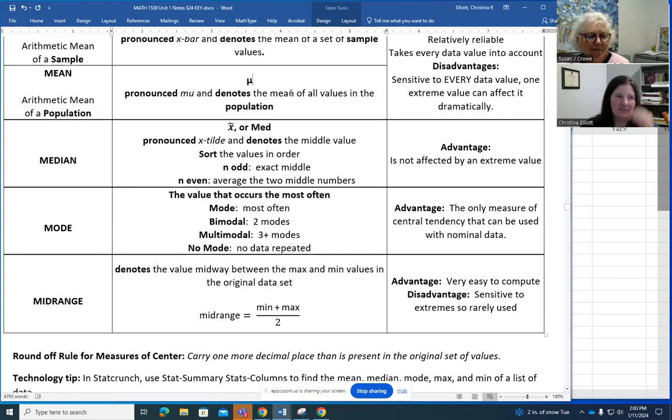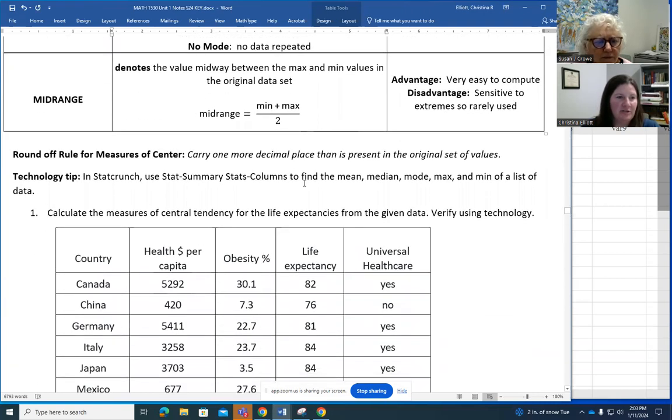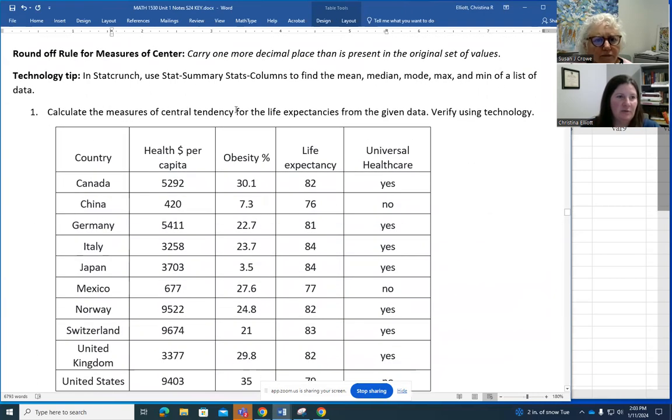Yeah, because if you wanted to find the average of your 5 test grades, sure, maybe just type those in the calculator, add them up, divide by 5. But when we're working with data sets in real life, they tend to be a lot more than you want to type into your calculator. Right. So we're going to use StatCrunch, and in StatCrunch, this is one of what we call the summary stats.